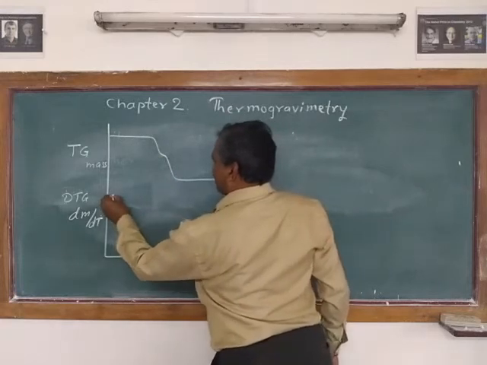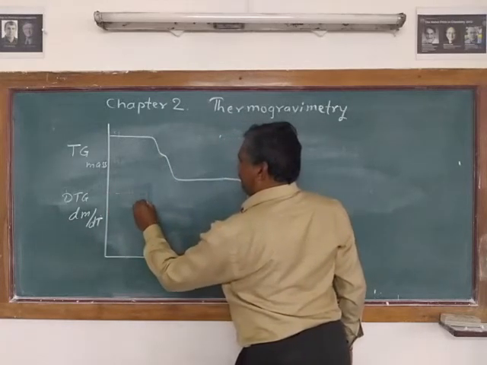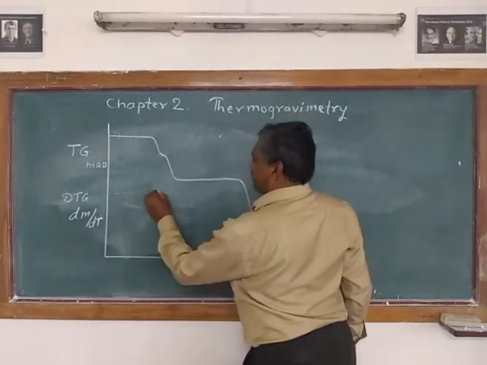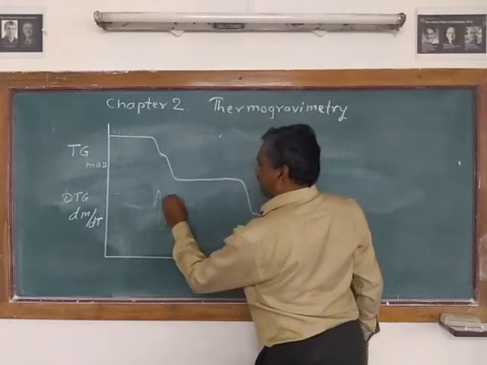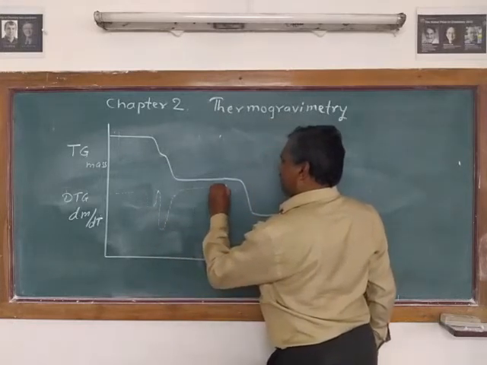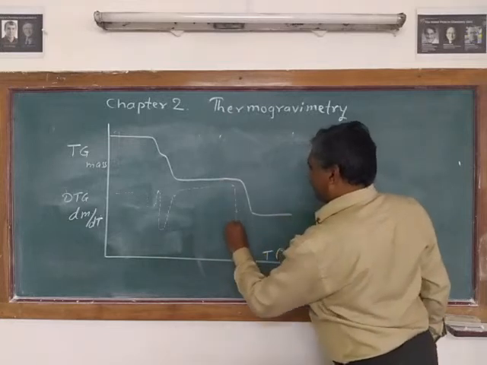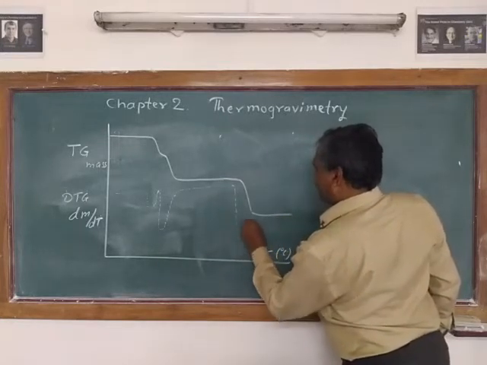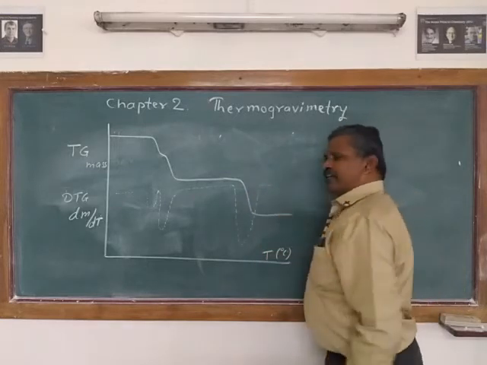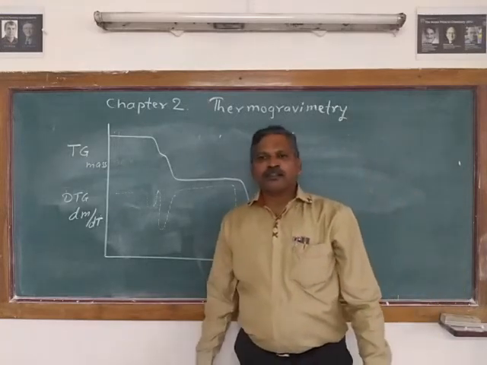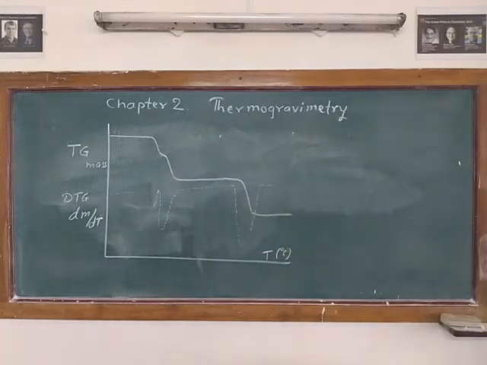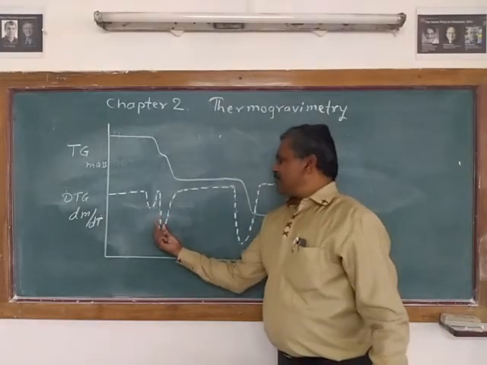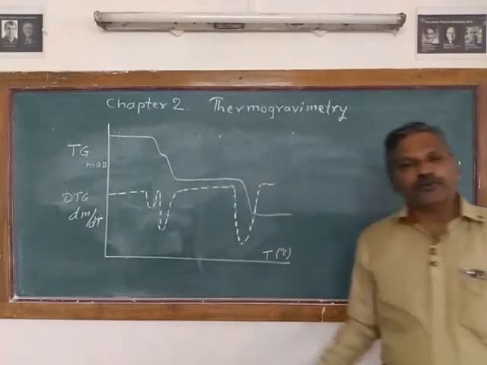Here for a small change you get a small peak, then again a large peak, then it remains constant, and here also you get a large peak. So the DTG curve reveals these intermediate steps also.